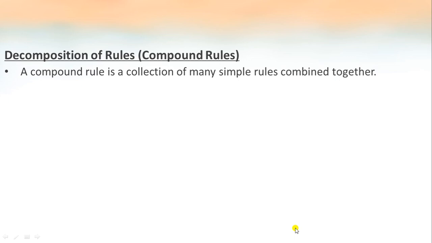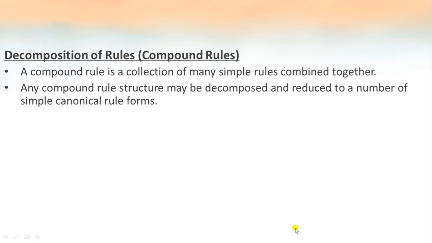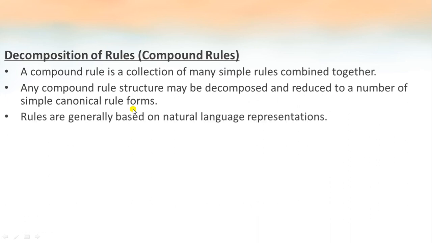So what is meant by a compound rule? It is a collection of many simple rules combined together using some operators. Any compound rule structure can be decomposed. We can reduce these compound rules into a number of simple canonical rule forms. Rules are generally based on natural language representations. Let us see the various methods for decomposition of rules.